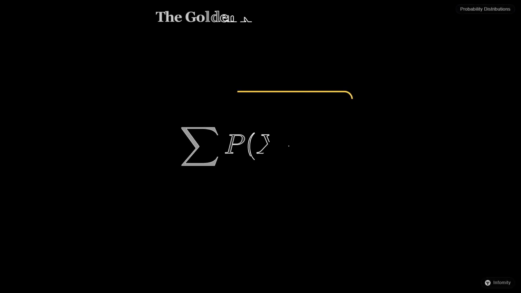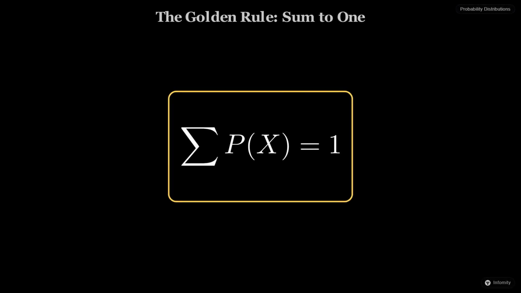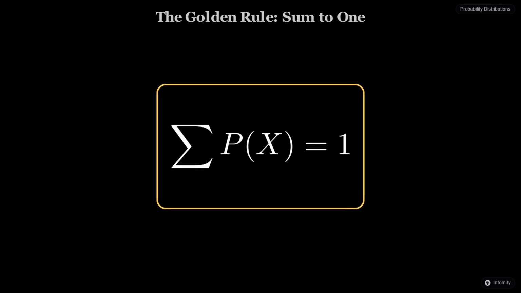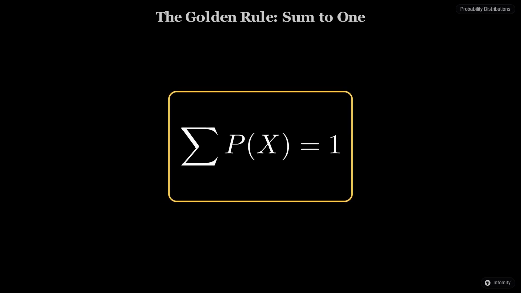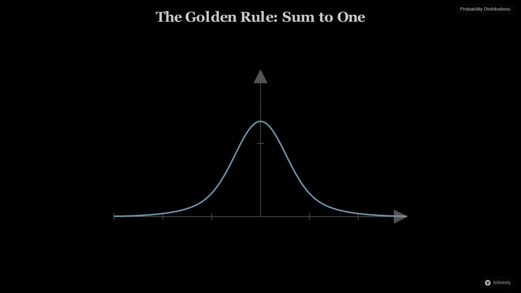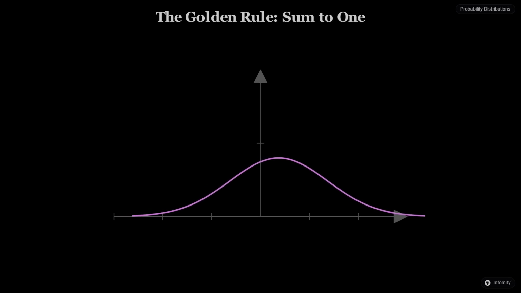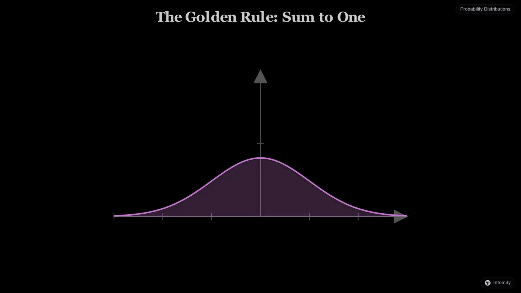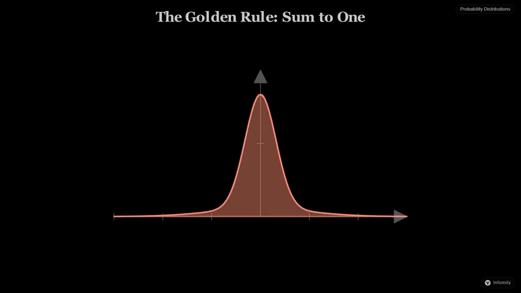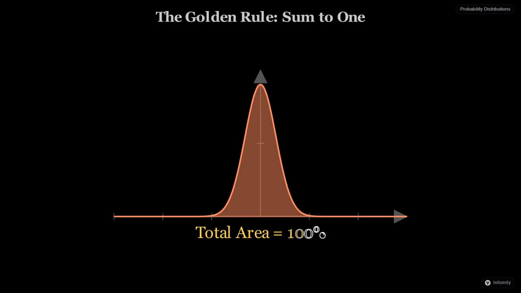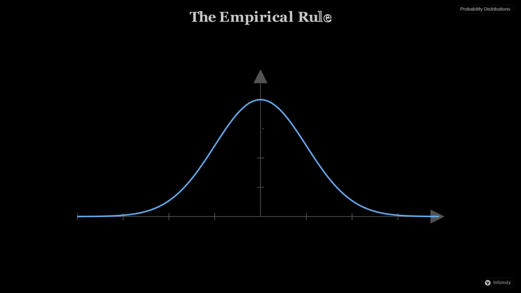There is one golden rule for all probability distributions. The total area under the curve must always equal 1. Think of it like our bucket of water from earlier. No matter how we rearrange the pegs or tilt the board, we still have exactly one bucket of water to spread around. If the curve gets taller in the middle, it must get thinner at the sides to keep that total volume constant.